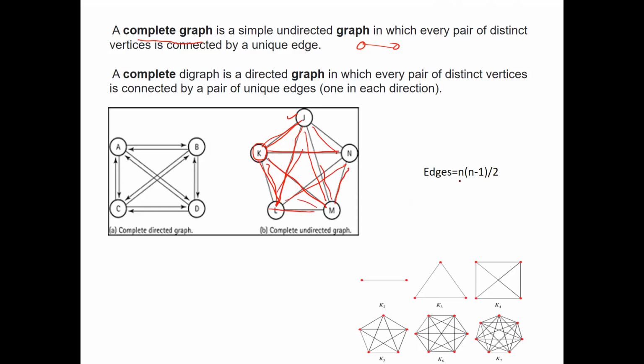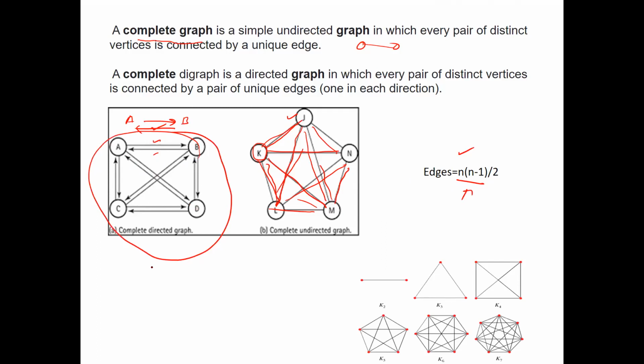Now if there are n vertices, the total number of edges in a complete graph is n into n minus 1 divided by 2. A similar concept is applicable to directed graphs also. That means if there is a direct connection from A to B, there should be a direct connection from B to A also. That means double connections are there. If there is a connection from A to D, then from D to A there will be a connection. That means this is an example of a complete directed graph.